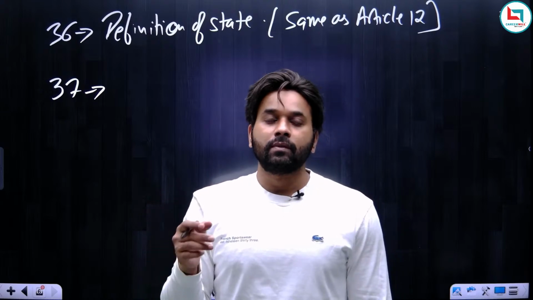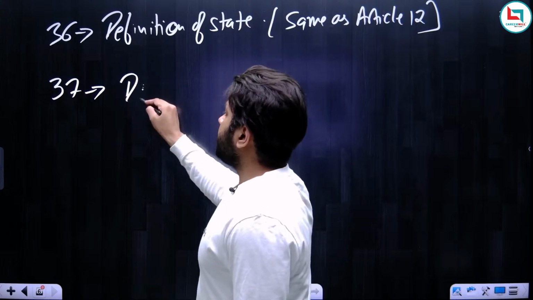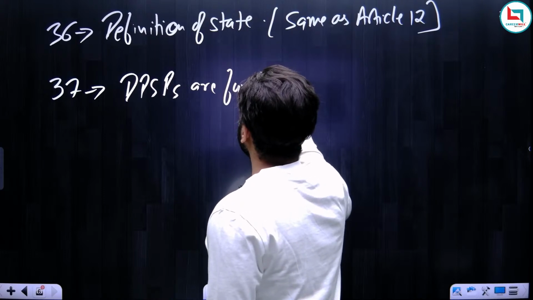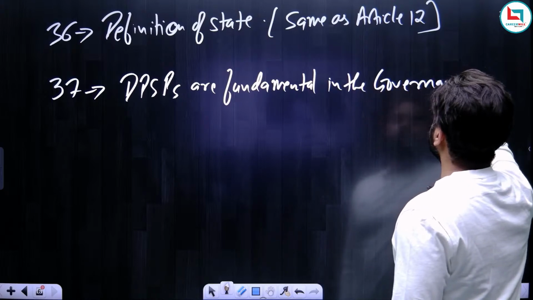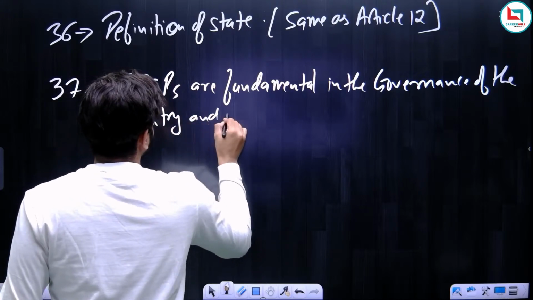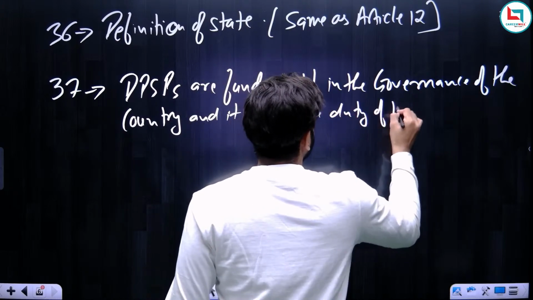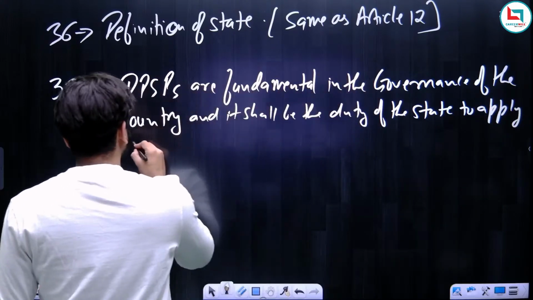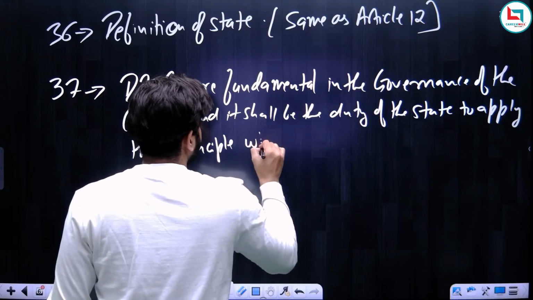According to the constitution, DPSPs are fundamental in the governance of the country, and it shall be the duty of the state to apply these principles while making laws.